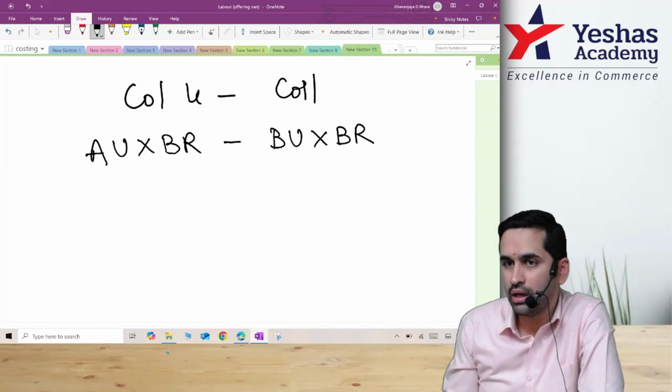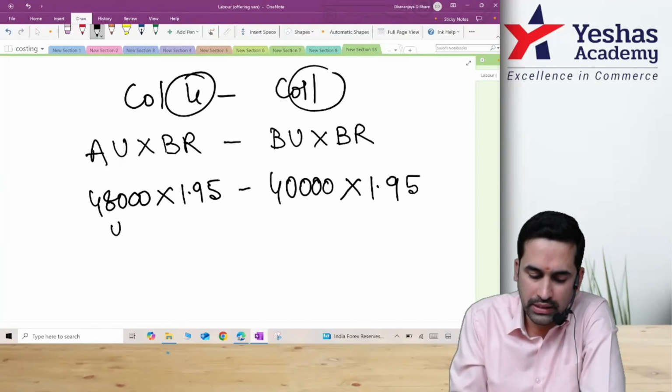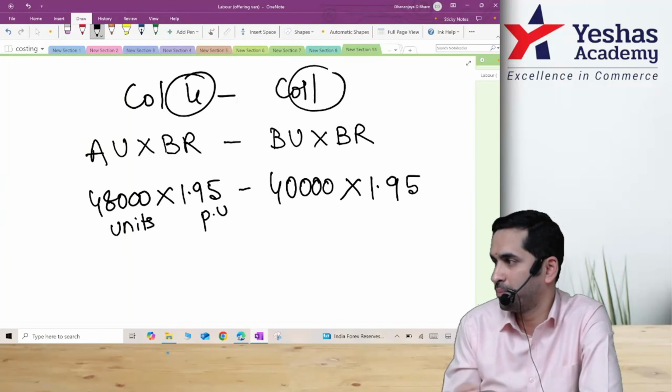Budgeted units 40,000. That means I can take it here. Guys, I shifted 4 and 1, so think in the normal direction: 4 minus 1. Do we know actual units also? Where is actual units? 48,000 into. How to do budgeted rate? If you have a calculator with you, how to do budgeted rate? Budgeted overhead 78,000 divided by budgeted units: 1.95 exact. This is also 1.95. Remember, since this is in units, this rate will also be per unit. If that was in hours, this will be per hour.